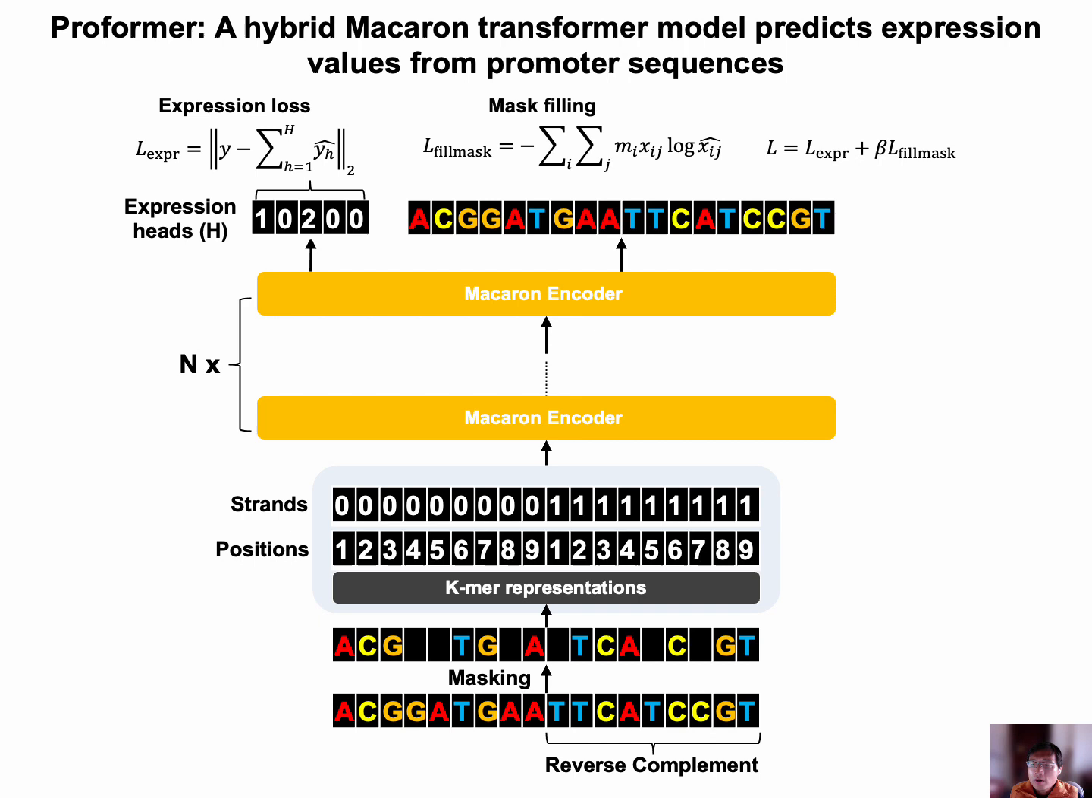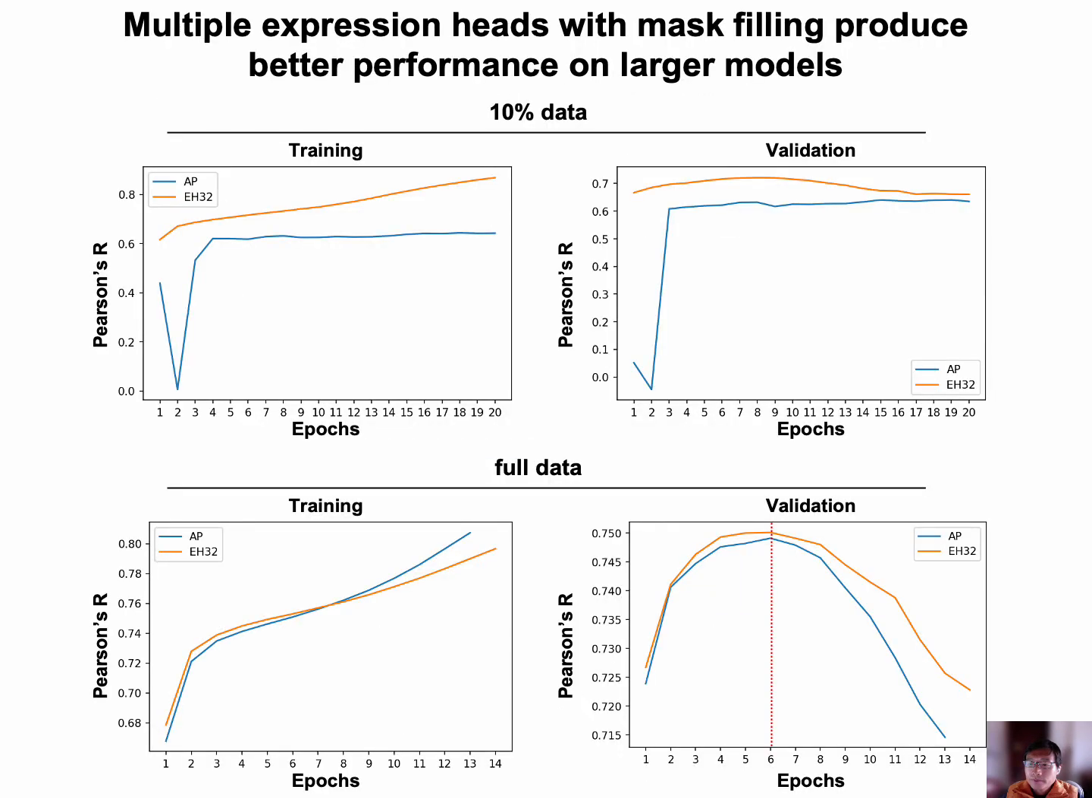Our final Proformer model uses multiple expression heads with mask filling. It consists of two losses, an expression loss and the mask filling loss. We trained the model for the final submission by using a dimension size of 512 and a block size of 4 on 95% of the data provided by the organizers and evaluated on the remaining 5%. We used the checkpoint after the 6th epoch where the validation Pearson's R was maximized.